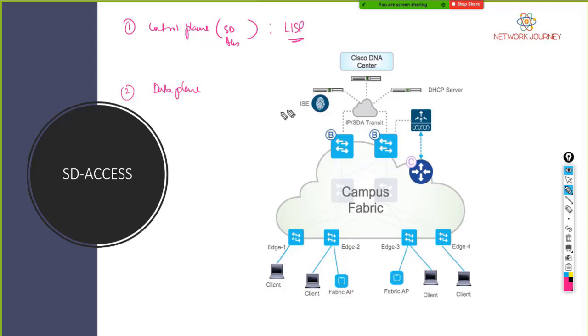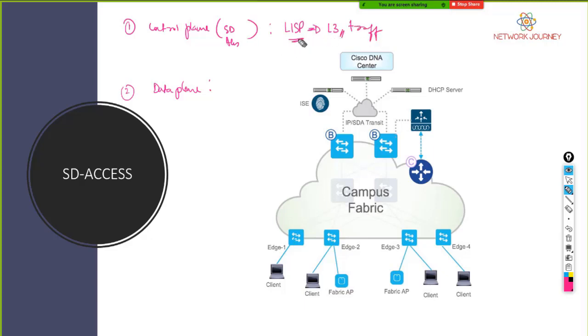since we are talking about LAN enterprises, we have distribution switches and we have the edge switches, right? So, do you think we can still make use of the Lisp protocol? We cannot. We cannot make use of Lisp because Lisp is used for L3 traffic only.